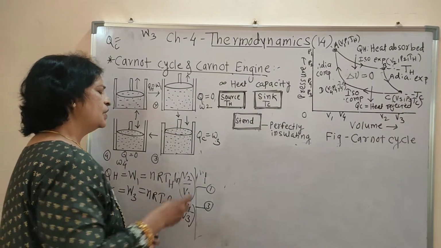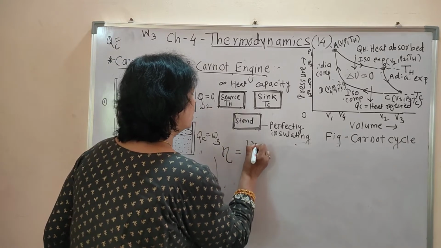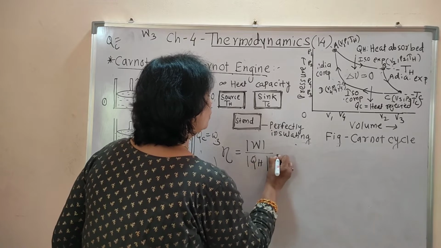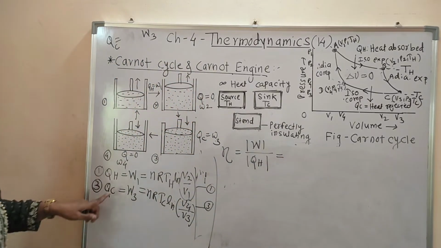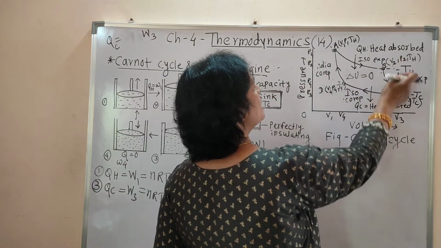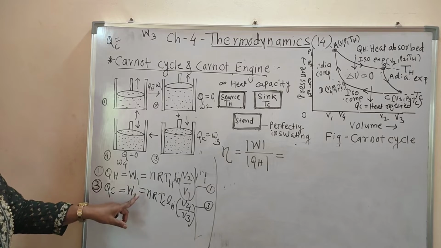Efficiency is denoted by the formula work done divided by heat absorbed. The total work done is nothing but the work done during isothermal expansion and the work done during isothermal compression. We have to add these two.